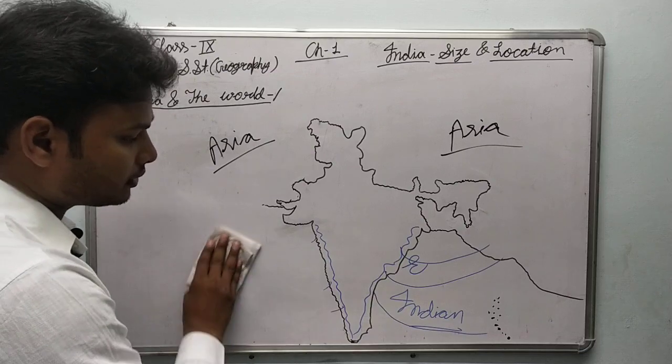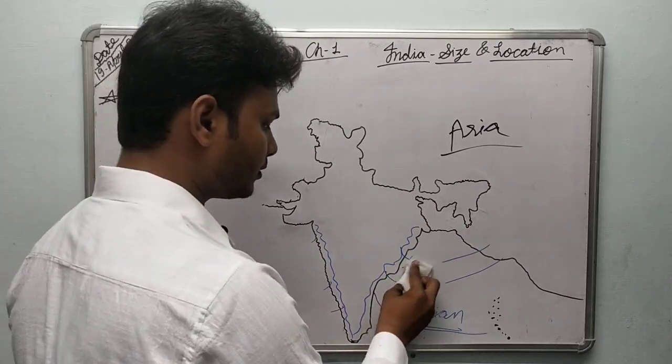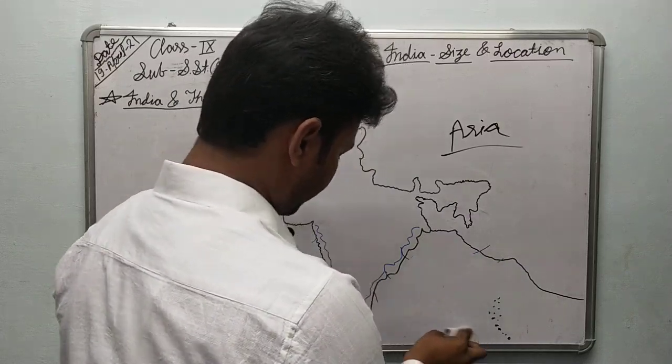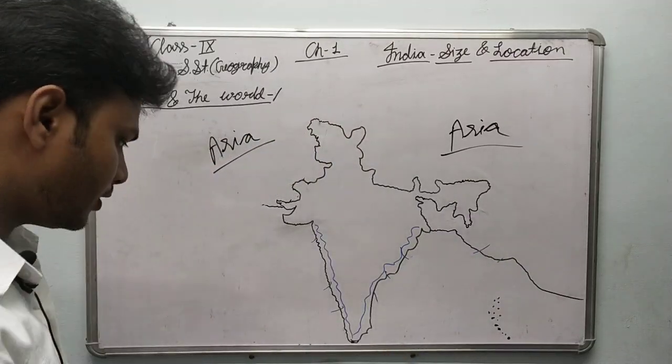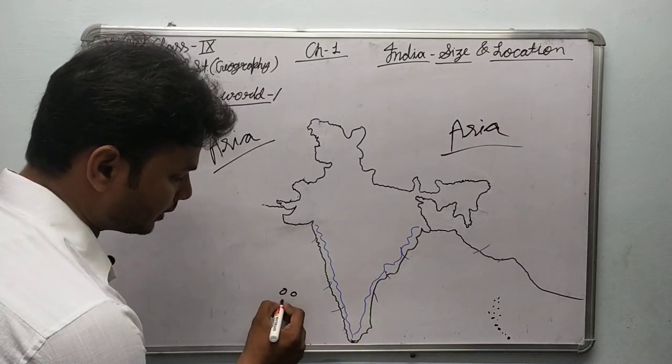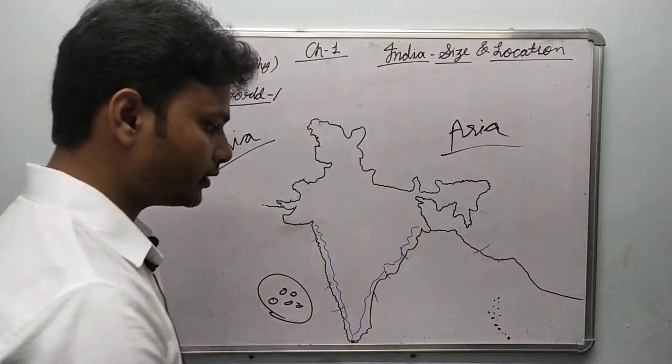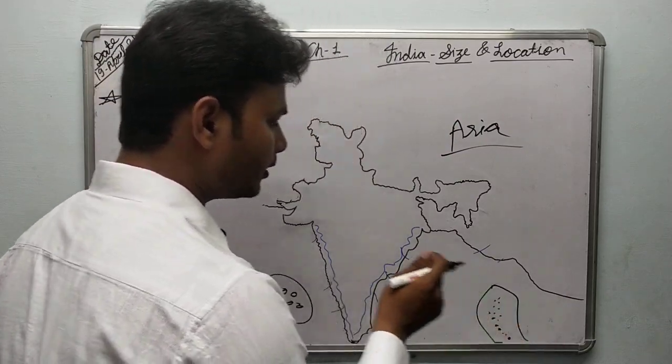The most important thing is the area of India in comparison to the world, that it is the 7th largest country, and I gave you a mnemonic to learn this in the last class. This is Lakshadweep, an island group of India, and this is the Andaman Nicobar, also an island group of India.